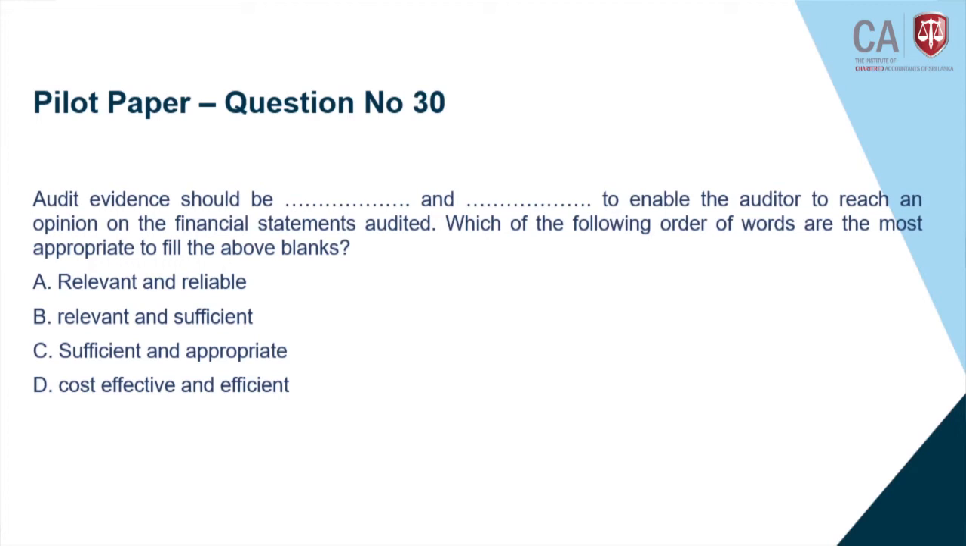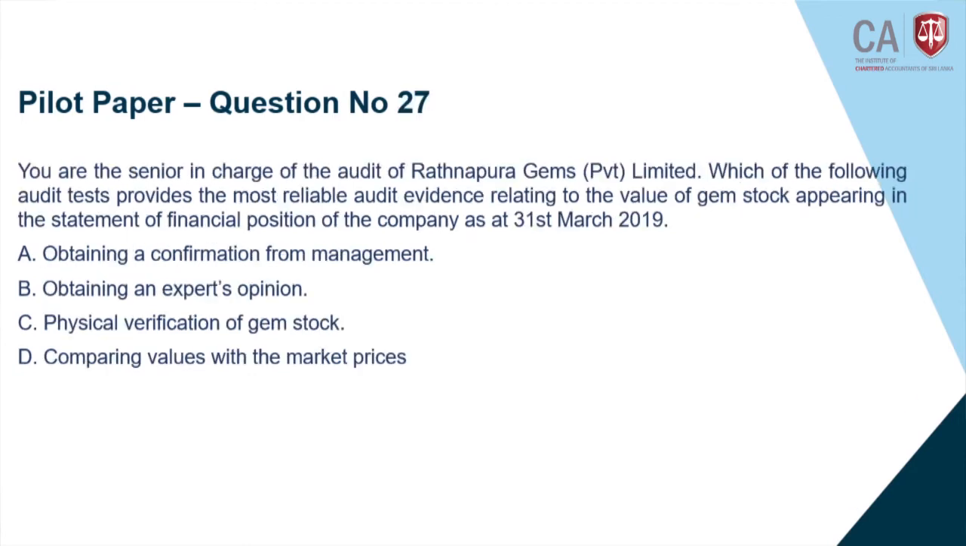Audit evidence should be, no need to look there. What is the answer? Sufficient and appropriate. Audit evidence should be sufficient and appropriate to enable the auditor to reach an opinion on the financial statements audited. Which of the following orders of words is the most appropriate to fill the above blanks? No need to read the others, because you know.